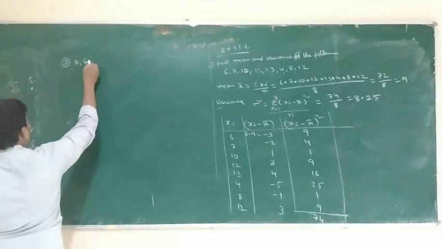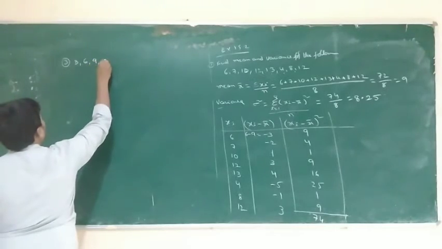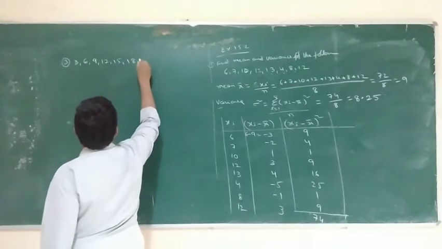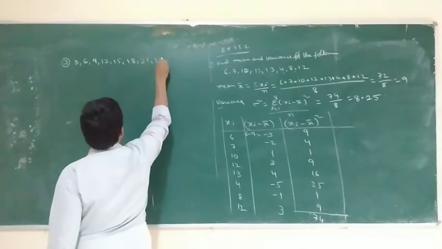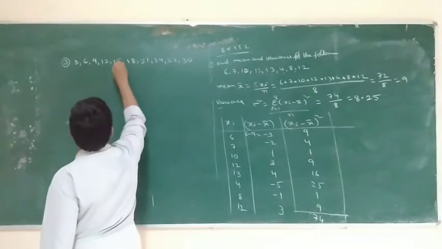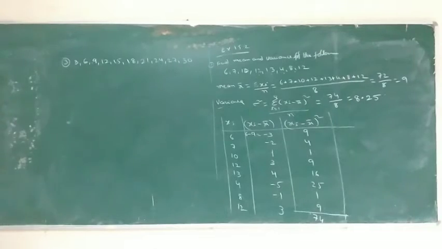So 3 into 1, the third table: 3, 6, 9, 12, 15, 18, 21, 24, 27, 30, for 1, 2, 3, 4, 5, 6, 7, 8, 9, 10. This one, same as it is. Mean is equal to x bar, same procedure as before.